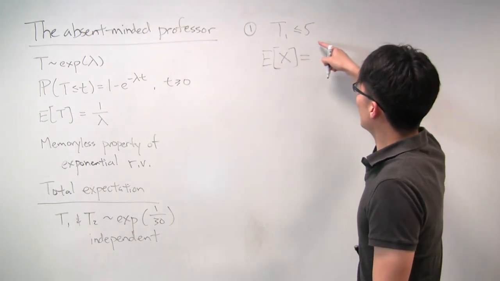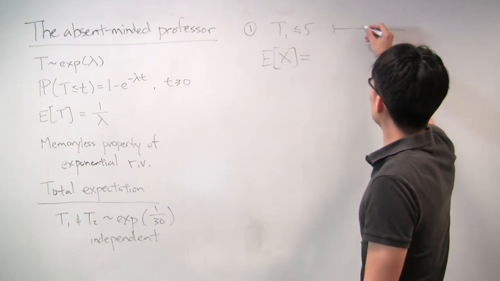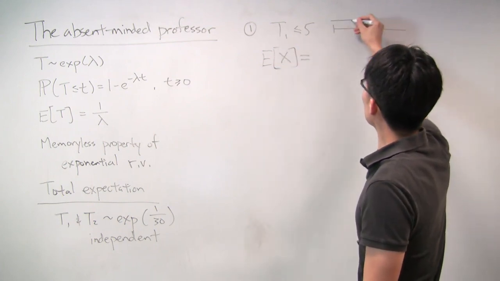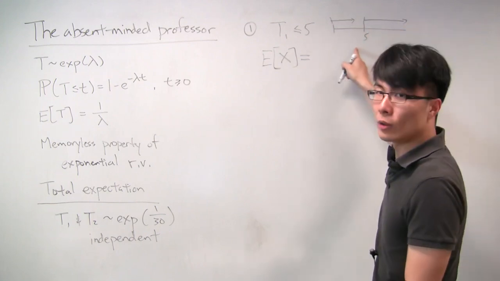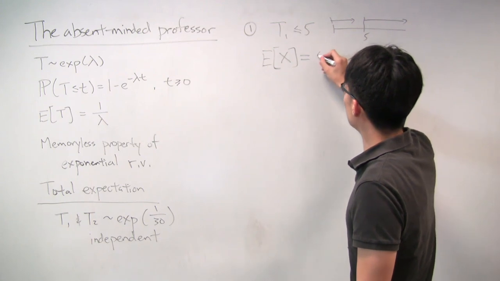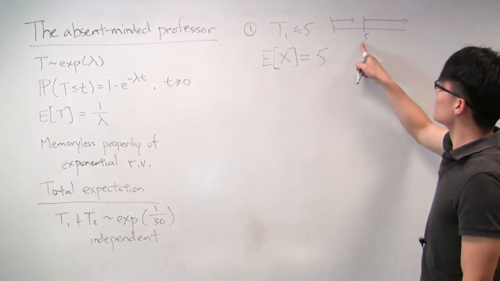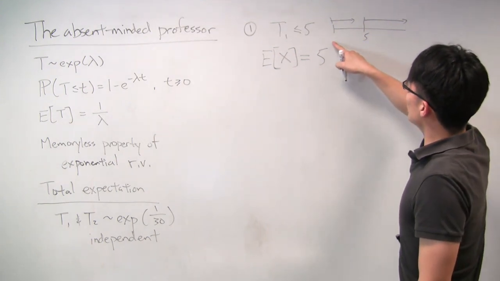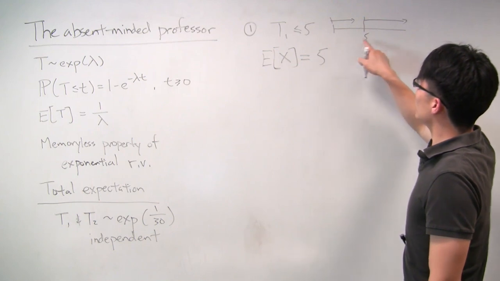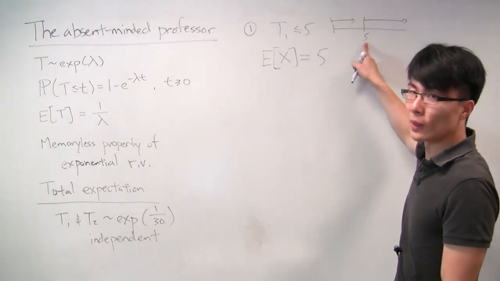Well, we know that we're guaranteed that there will be a 5-minute interval, right? So the first student will come, and then the second person will come and take over. So we're guaranteed that the first 5 minutes will be the difference between when time starts and when the second student arrives.